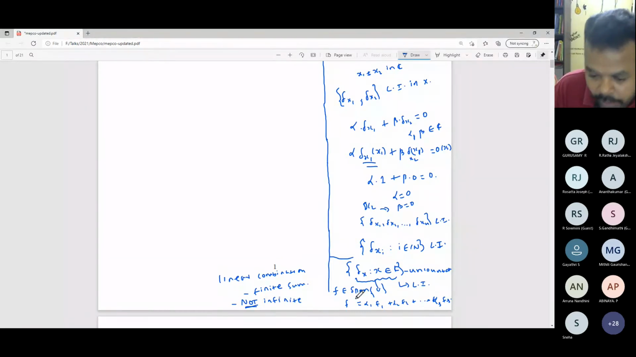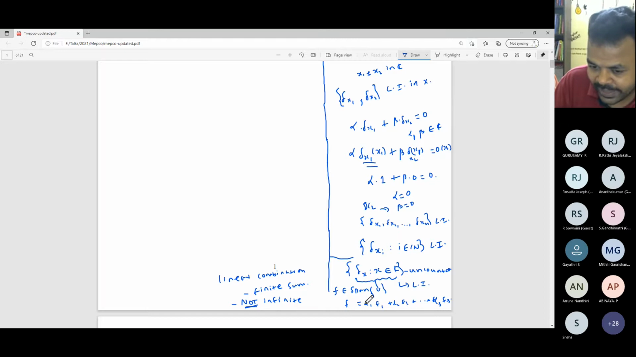So here my point is, if a vector or a function f belongs to the span of uncountably many elements, it means only finitely many elements matter. That means f is of the form f is equal to alpha 1 f1 plus alpha 2 f2 up to alpha s fs. Now you look at this side.